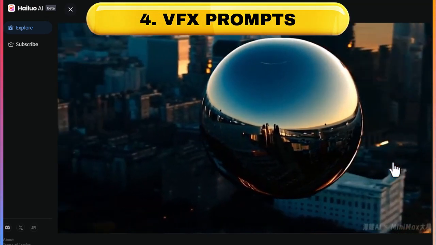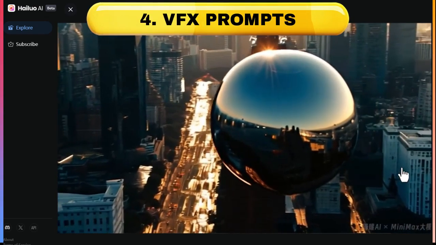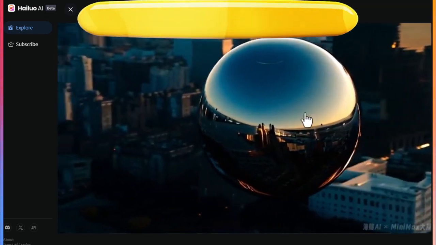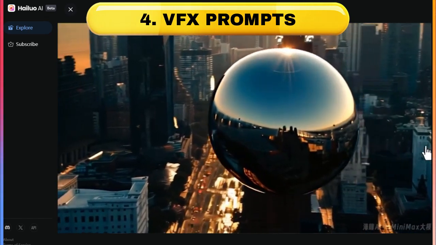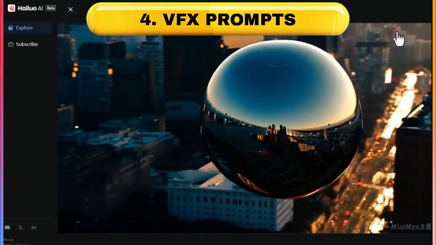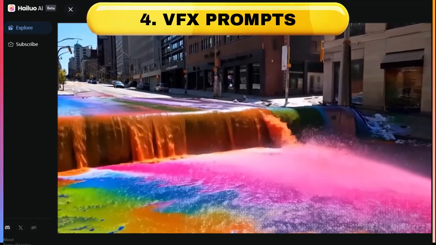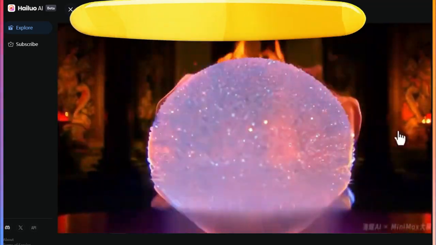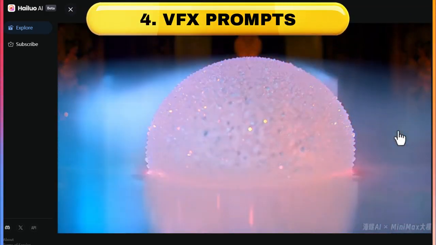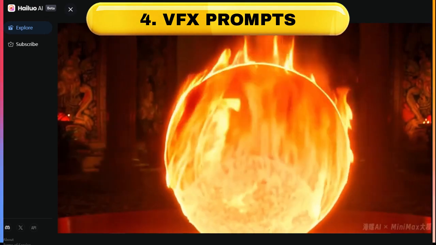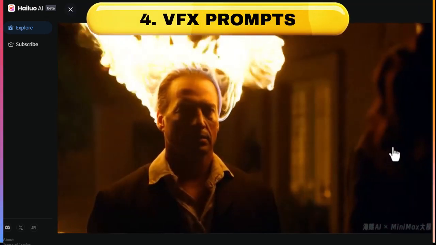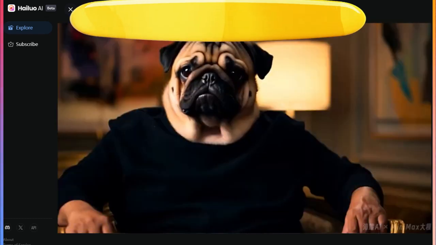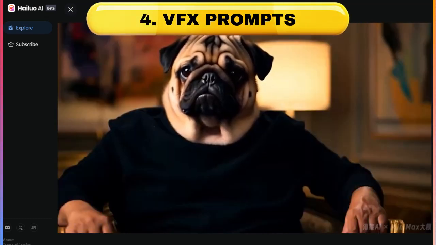I've got this metal orb floating over a city, and as the camera orbits around it, you can see the reflections in it and the light reflecting off the orb in a realistic way. And here we have colorful paint crashing through the city streets, and you can play around with transforming as well. This is a ball of fire that transforms into ice, and it was pretty cool. You can change people's appearances as well. With this one, I wanted a man with flaming hair, and here we have a pug face on a man's body.